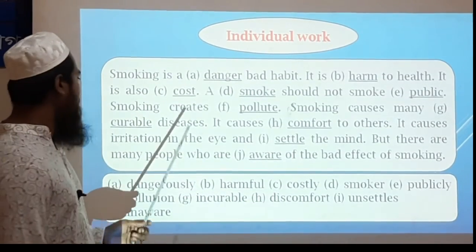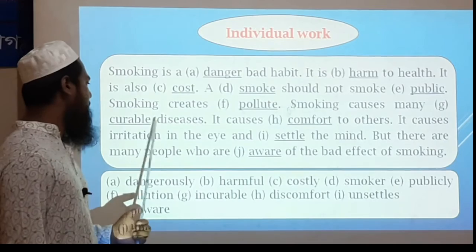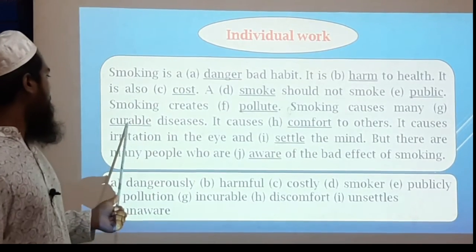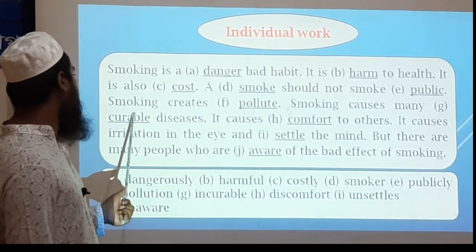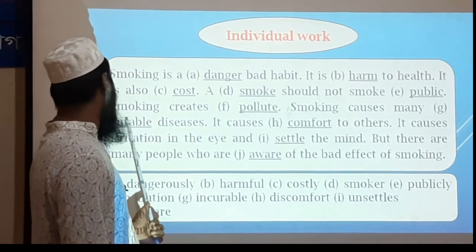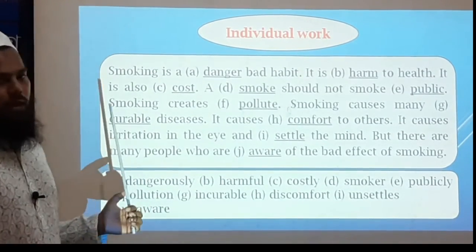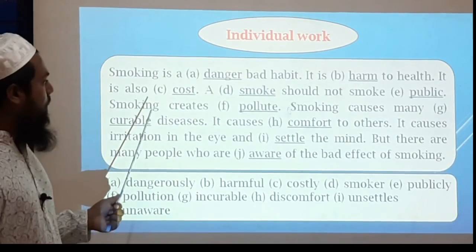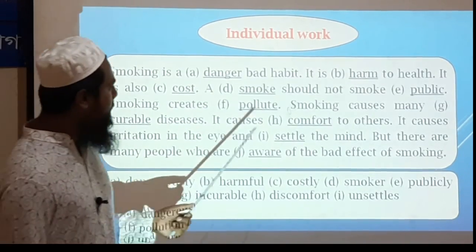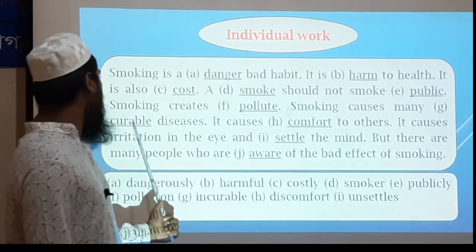We can use an adjective before a noun. That means we will use here a noun adjective word, and curable itself is an adjective. So what should we do? Smoking causes many curable disease.